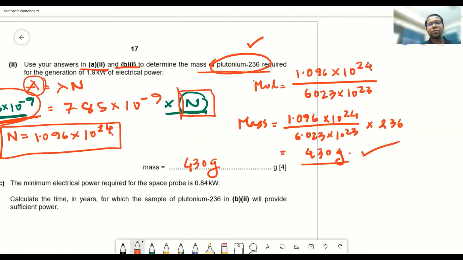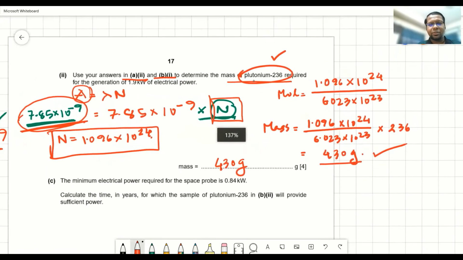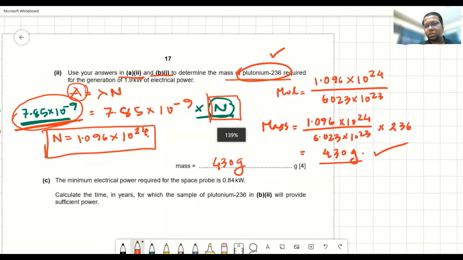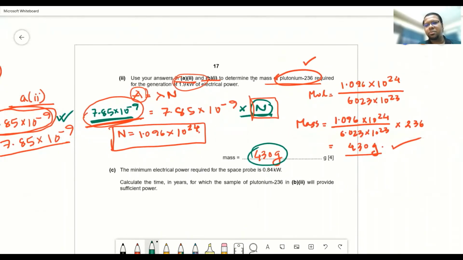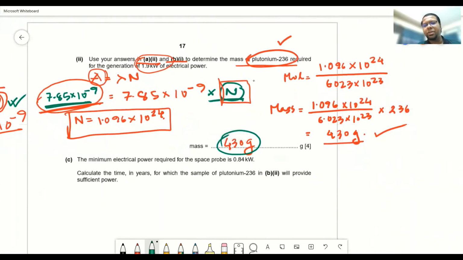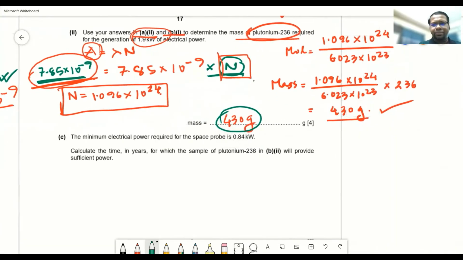So 430 gram of plutonium is needed if you want to produce 1.9 kilowatt of electrical power. Now, 1.9 kilowatt of electrical power is not that little, but you are going to need only 430 gram. So that's why for running space probes, they are using radioactive nuclei, because with a very small amount of radioactive nuclei, you can produce a good amount of power and you can power the space probe for a longer period of time. Okay. Anyway, let's move on to the next question.